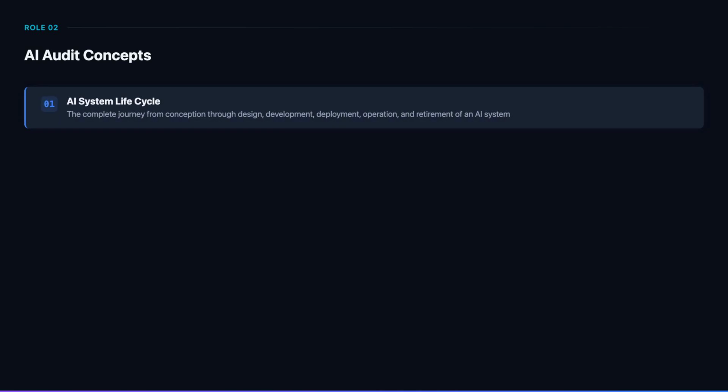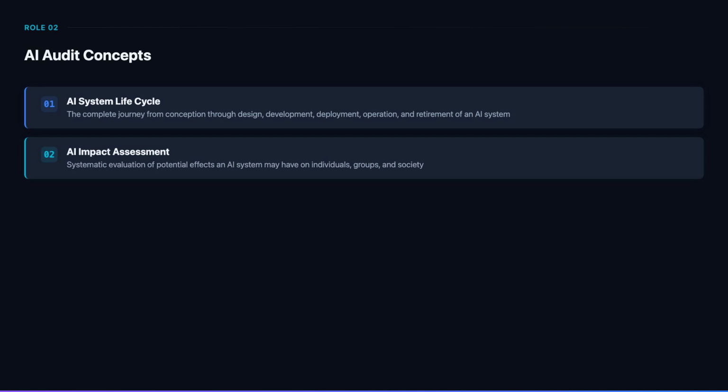Let's define the AI-specific concepts every lead auditor must master to audit an AI management system effectively. The AI system lifecycle covers the entire journey from initial conception through design, data collection, model development, testing, deployment, ongoing operation, and eventual retirement. The lead auditor must verify that the organization has controls at every stage of this lifecycle, not just at deployment. Many AI risks originate in early design and data collection decisions.